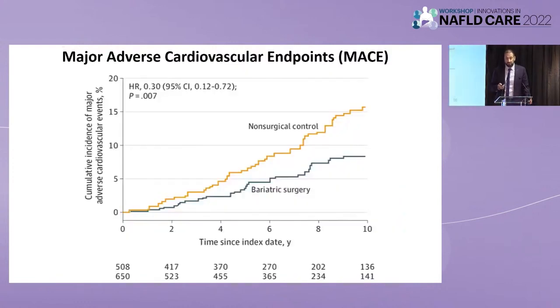So how did they do? Look at the major adverse cardiovascular endpoints, MACE. You can see clear separation with the bariatric surgery group doing much better than the non-surgical control. The hazard ratio was 0.3, which means a 70% reduction in terms of cardiovascular outcomes.